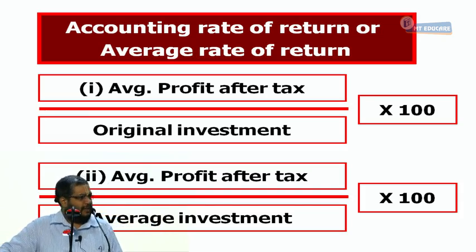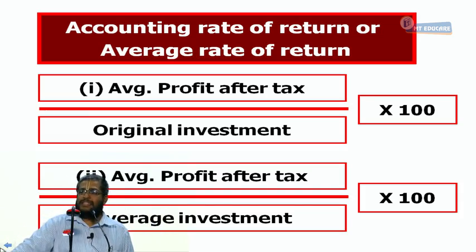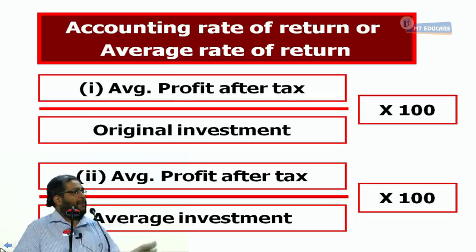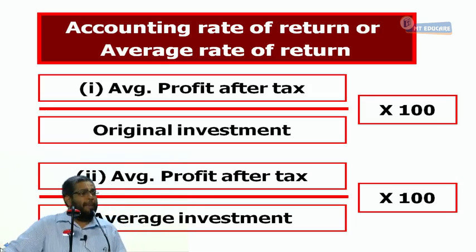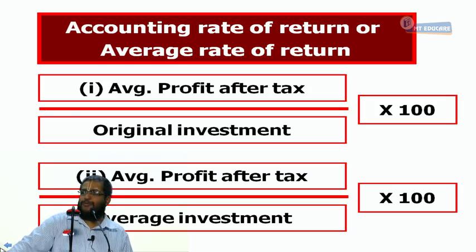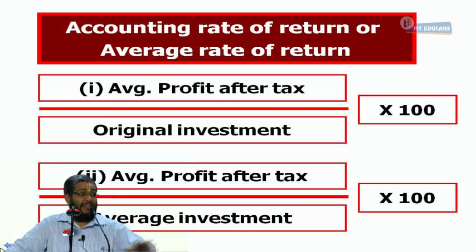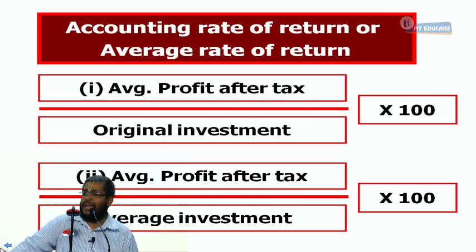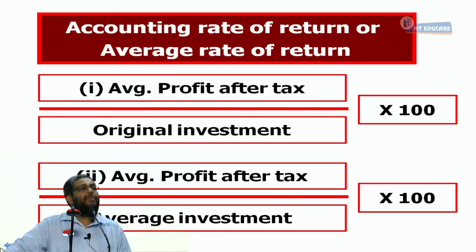Five years profit is given or not? All these are projections, they have not already happened. Everything is projection. Now I said return on investment is profit by investment, yes or no? When I say profit by investment, which year's profit? First year, second, third, fourth, fifth? It is average profit. I should not take a specific year's profit because it is a given year. I want to know the overall return, so the average is representative.